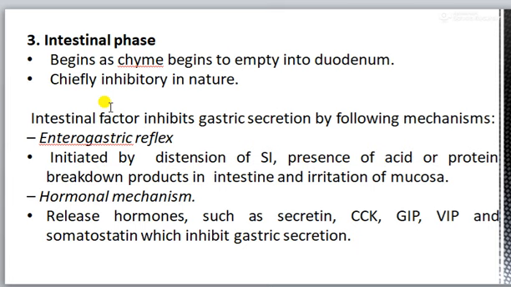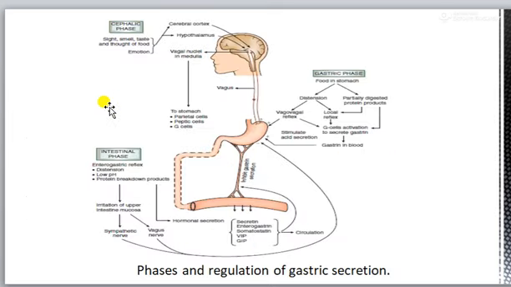These inhibitory influences help to terminate the gastric secretion when all the food has left the stomach. These are the phases and regulation of the gastric secretion.